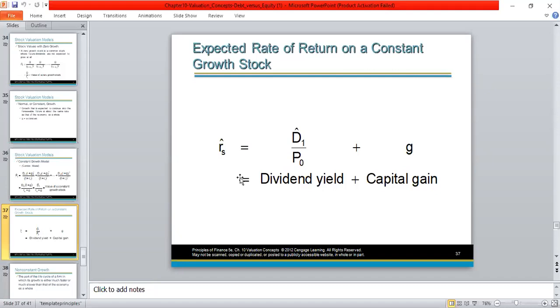Now, you may remember, I told you that with regard to the valuation of ordinary shares, there are 3 assumptions with regard to dividends. One assumption is that dividends are constant. That means every year the investor or the shareholder is going to receive the same amount of dividends. In other words, he's not going to sell the share.